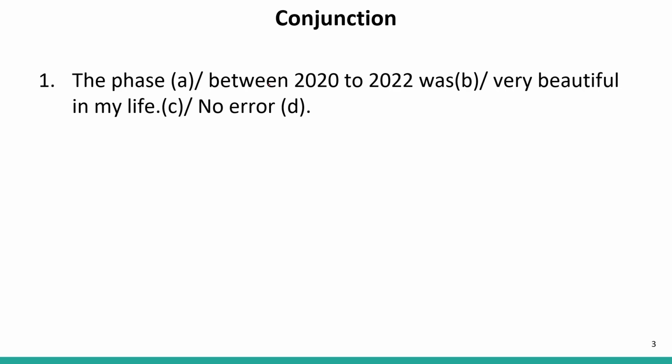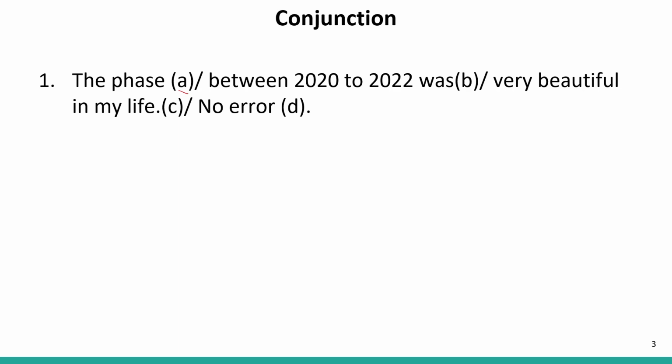The phase between 2020 to 2022 was very beautiful in my life. This is a very simple sentence. The sentence contains 1, 2, 3, 4 parts. One part contains an error that we have to find out. If the sentence is incorrect, we have to mark D as our answer.